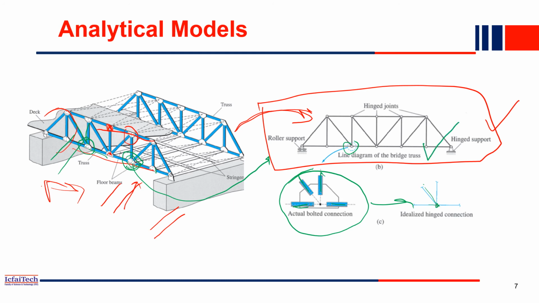The original structure is this one, but we idealize it to this idealized structure, and then we apply our structural analysis methods to find the deflections, bending moment, shear force. All these calculations will be done with this structure. How accurately we convert the complex structure into an analytical structure determines how accurate the result will be. So this conversion is very important: how we represent the original structure as an analytical structure, and then apply our structural analysis methods.